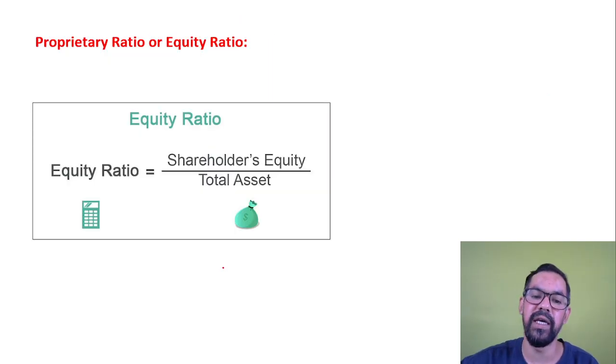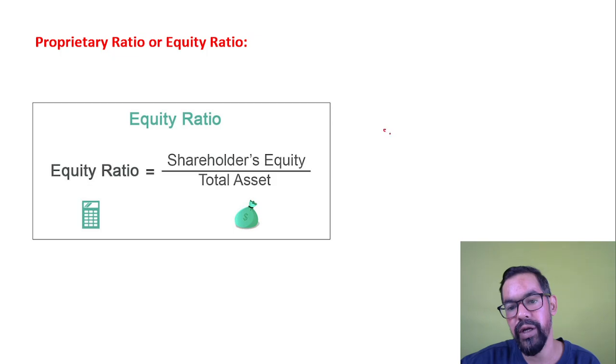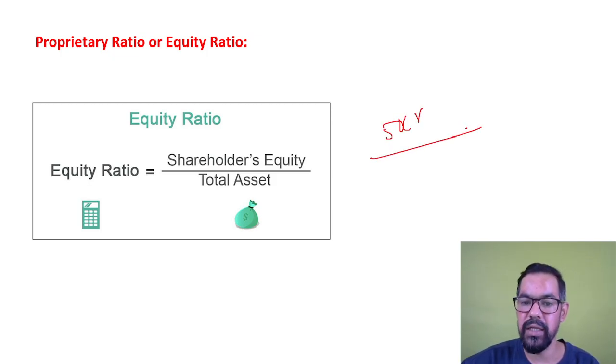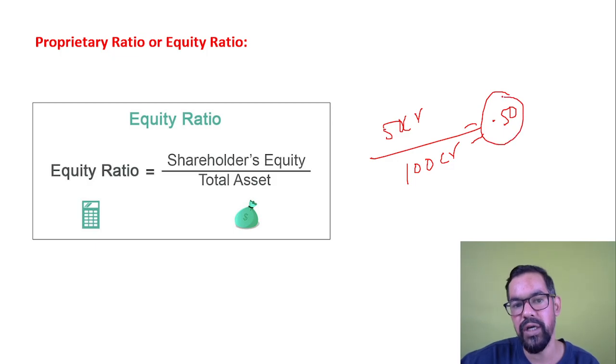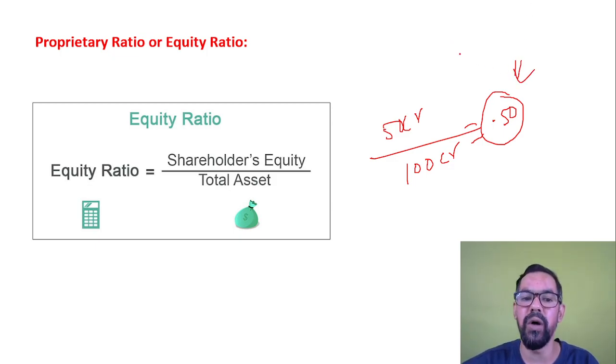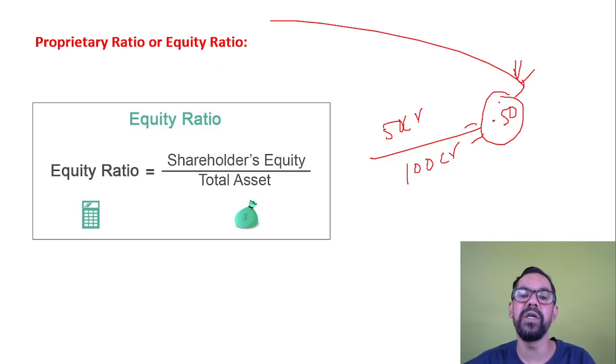Let's say the shareholders' equity is 50 crore rupees, and total asset is 100 crore rupees. So your outcome is 0.50. So 0.50 is the proprietor ratio or equity ratio for this XYZ organization.